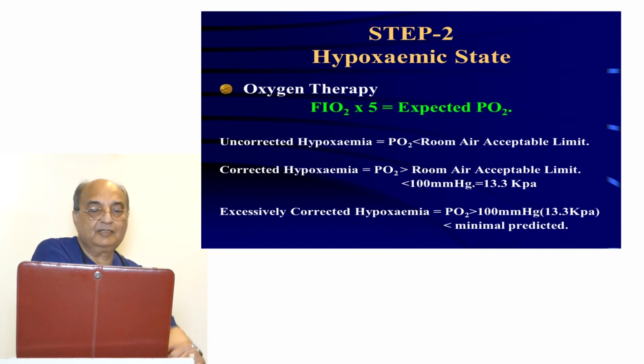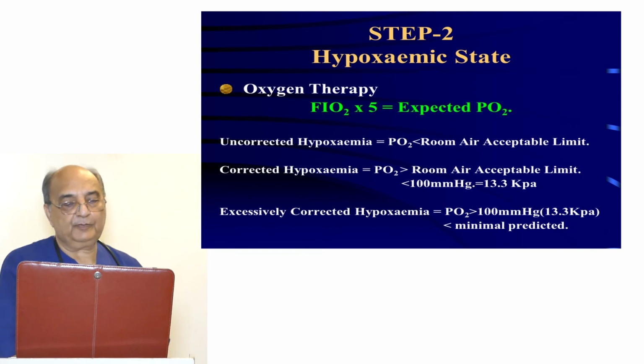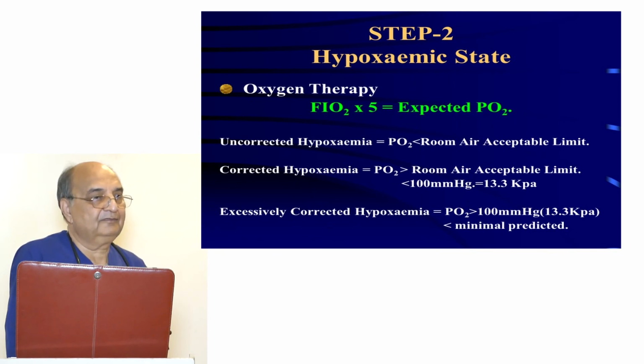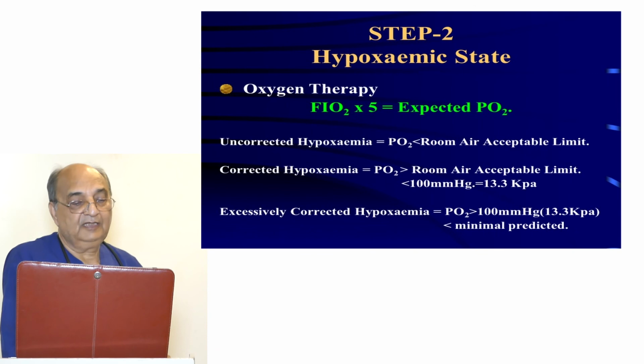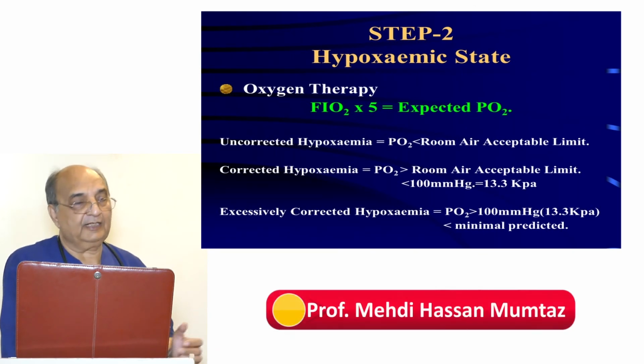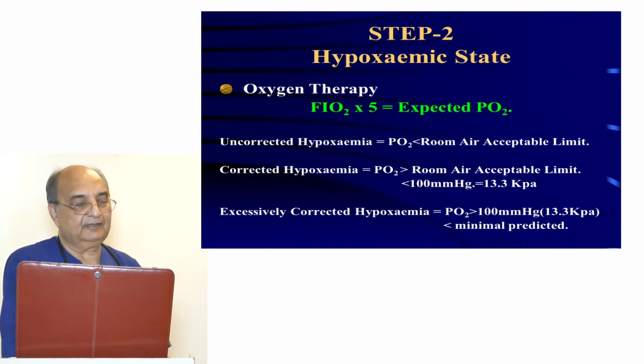Right. Now, uncorrected hypoxemia. You are giving oxygen to correct the hypoxemia. Uncorrected hypoxemic PO2 is less than room air acceptable limit. What is the expected PO2? 80. In spite of giving oxygen, if PO2 is still less than 80, it means uncorrected hypoxemia. Then corrected hypoxemia, if the PO2 is greater than room air acceptable, greater than 80, but less than 100, that is ideal, that's what we require. We don't require the more partial pressure of oxygen.